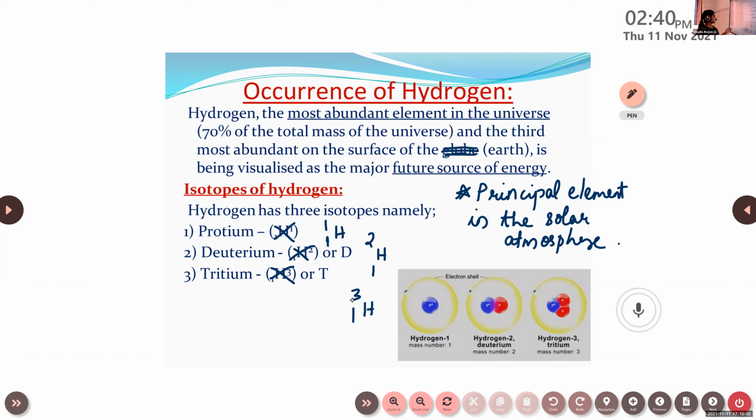So you have to always remember protium, deuterium, and tritium. These three are the isotopes of hydrogen. Their atomic number remains the same, but the mass number is different. That is 1, 2, 3. For protium, it is 1. For deuterium, it is 2. For tritium, it is 3.